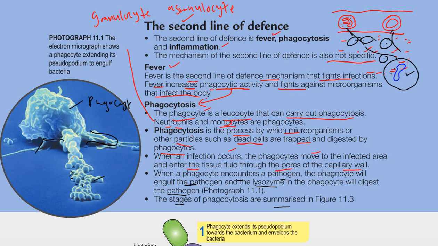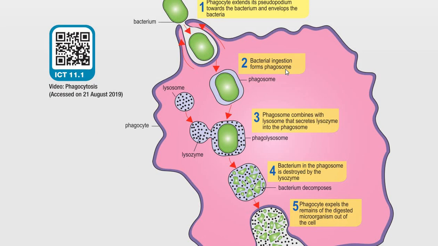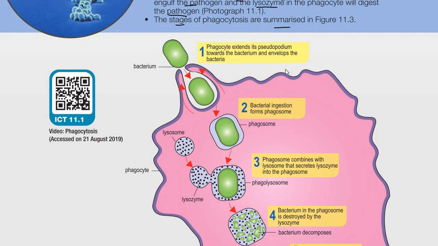Let us take a look at the steps. Maybe we can draw here the tissue fluid, where the infected area occurs.